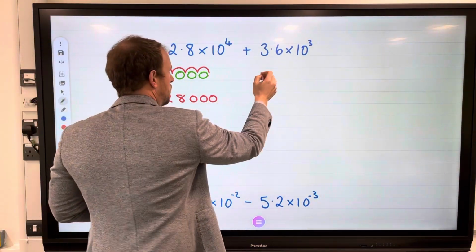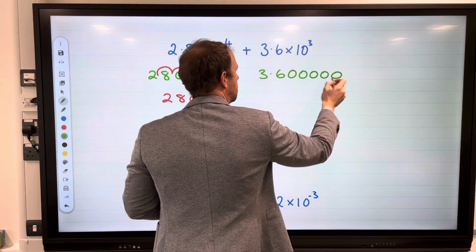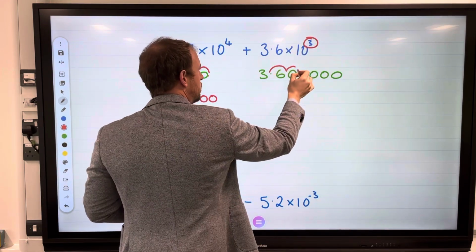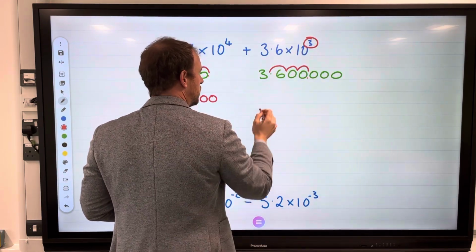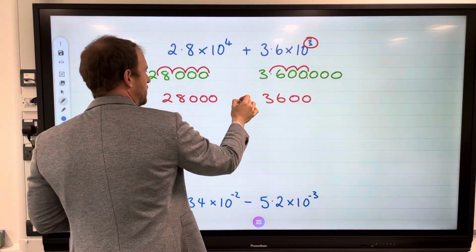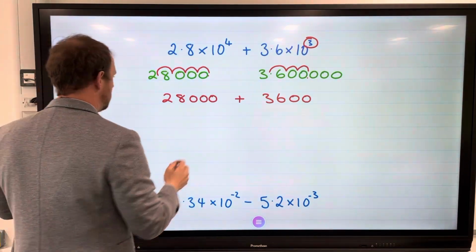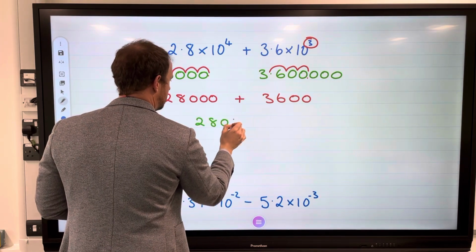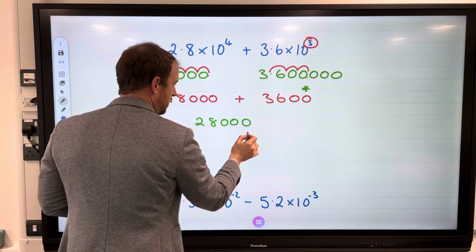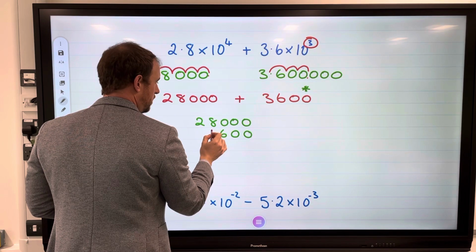For this number here, we've got 3.6. I'm going to add a load of zeros. And then 3 jumps to the right, 1, 2, 3. So that's where it goes. I've got 3, 6, 0, 0. I now need to add these two together. Be careful with place value. So I've got 2, 8, 0, 0, 0. Remember, start here and work my way backwards. 0, 0, 6, 3.